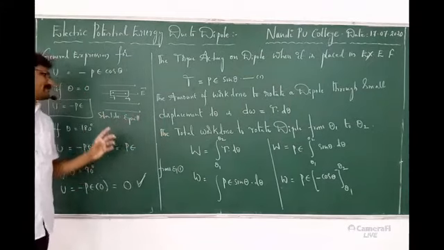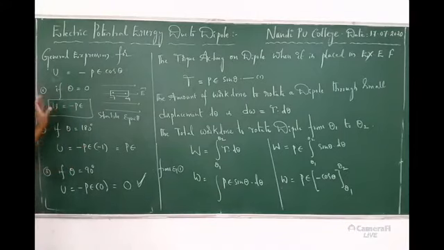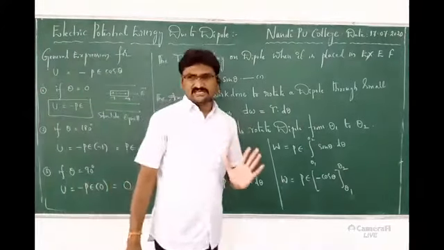So what is the expression? U is equal to minus PE cos theta. Next, different cases we have: theta 0, theta 180, theta 90. Stable, unstable and 0 potential energy.